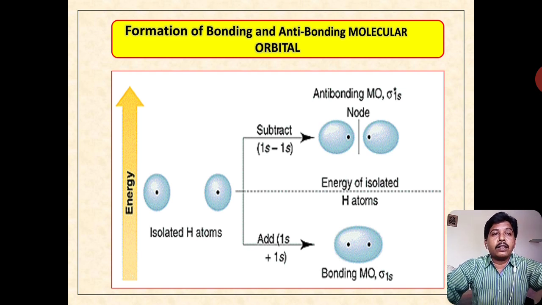In the formation of the anti-bonding molecular orbital, the molecular orbitals are separated by a node. See, in the anti-bonding molecular orbital, in the above part of the picture, the molecular orbitals are separated by a node itself. So the energy is given here. Bonding molecular orbitals occupy lower energy and anti-bonding molecular orbitals occupy higher energy.